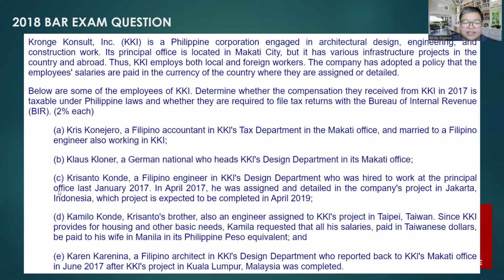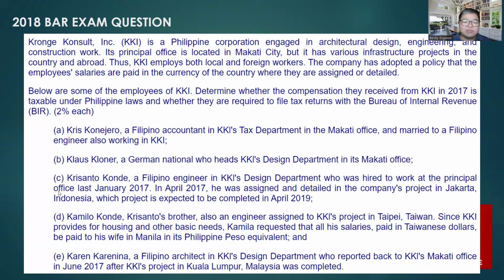Next, letter D. Camilo Conde, Crisanto's brother, also an engineer assigned to KKI's project in Taipei. Since KKI provides for housing and other basic needs, Camilo requested all his salaries be paid to his wife in Manila. Question, guys, is the place of payment of the salaries important? The answer is no. As we have discussed earlier under section 42, it's the place of the performance of the services that determines the situs of the income, not the place of payment.